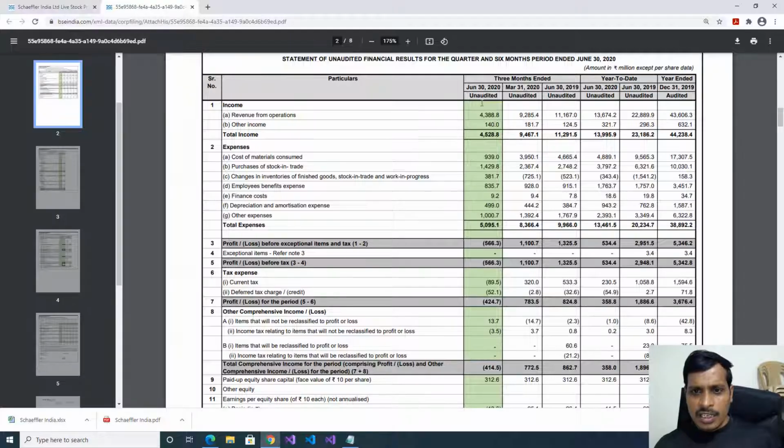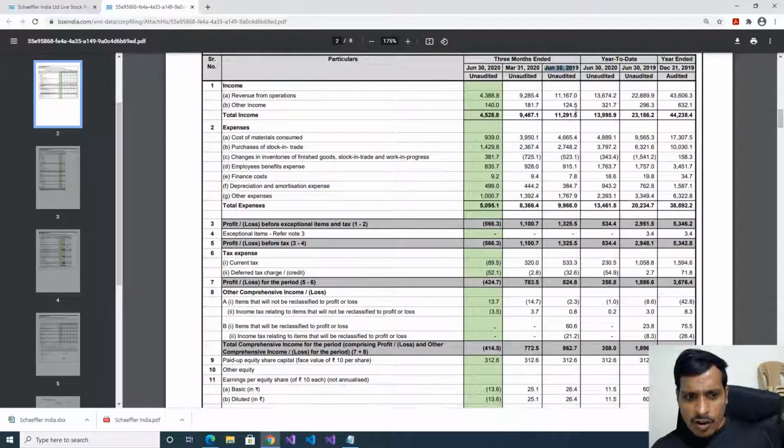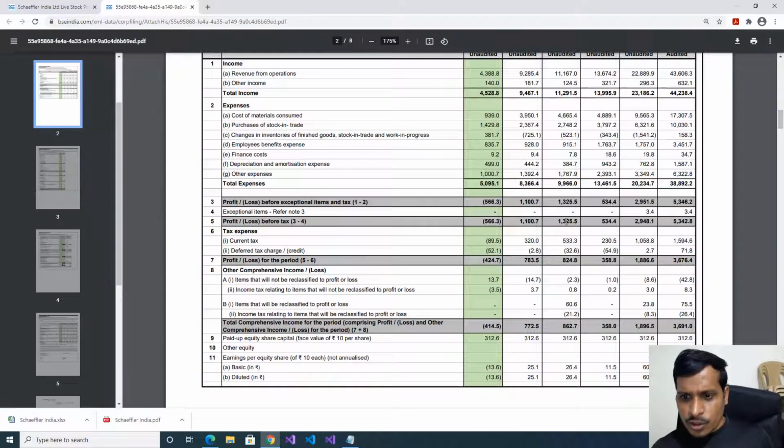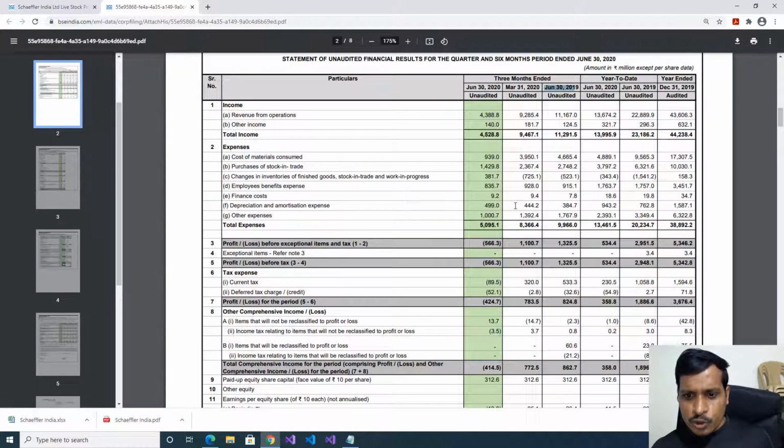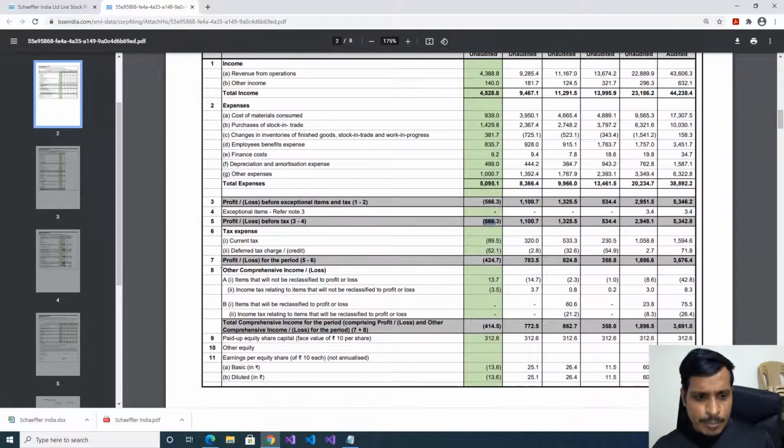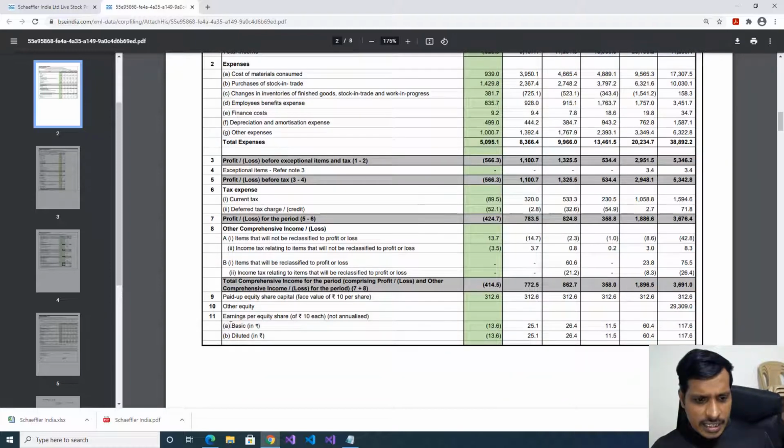We'll check it. Here we have June 30, 2020 results. In June 30, 2019, they got profit before tax of 132 crores. But June 30, 2020, they got a 56 crores loss. Why they got a loss: due to lockdown, for 52 days Schaeffler India did not work. Due to that, they got losses. And profit for the period: previous year 82 crores, this year 42 crores loss. And earning per share: in 2019 they got 26.4 rupees, but in June 2020 they got negative 13.6 rupees.